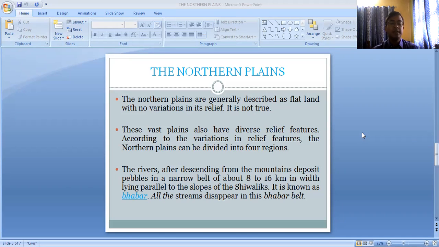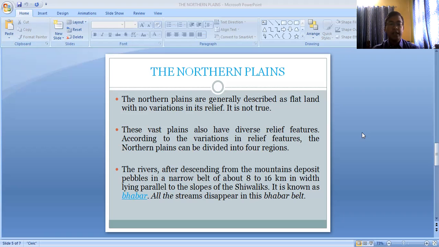In this Bhabar belt, the rivers which flow down from the upper part of the Himalayan region bring along with them sediments, basically pebbles, small stones and coarse materials, and these get deposited in this part of the Bhabar.